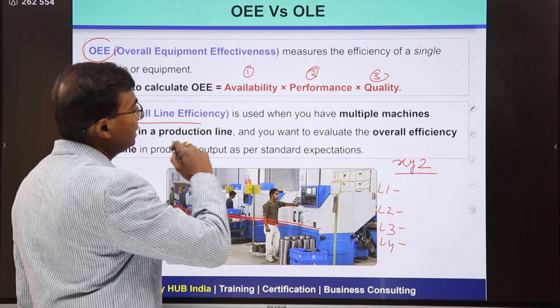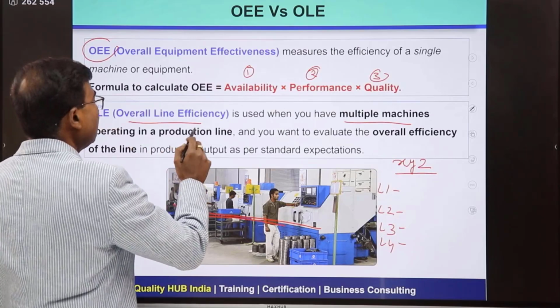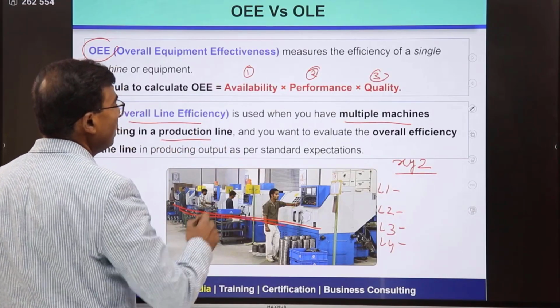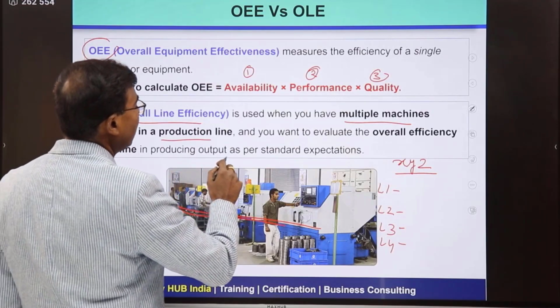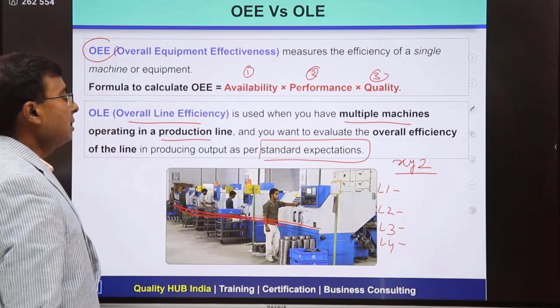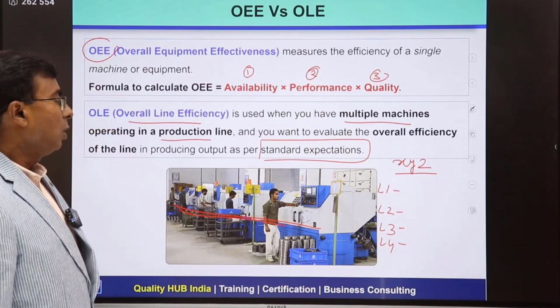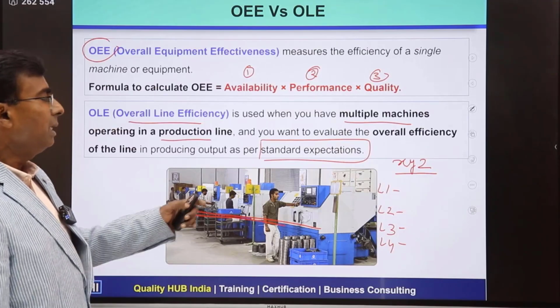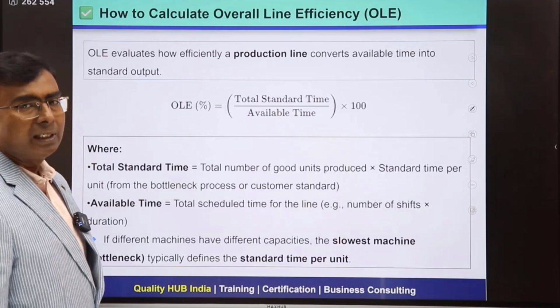Overall line efficiency is used when you have multiple machines operating in a single production line like this one, and you want to evaluate the overall efficiency of the line in producing output as per standard expectation. Okay. So again, standard expectation: what is the performance of the line, that needs to be calculated. We are going to understand this with an example, with a case study, don't worry.